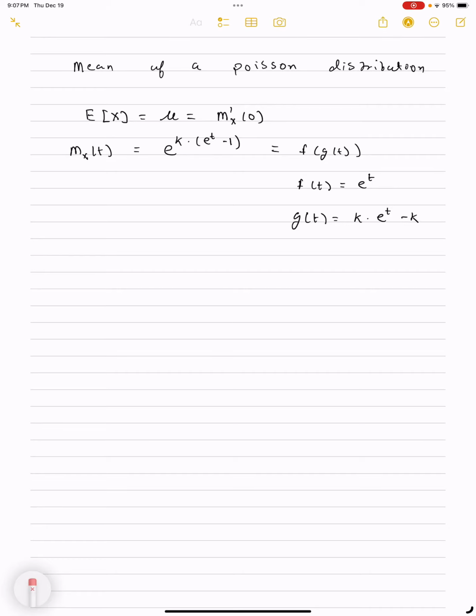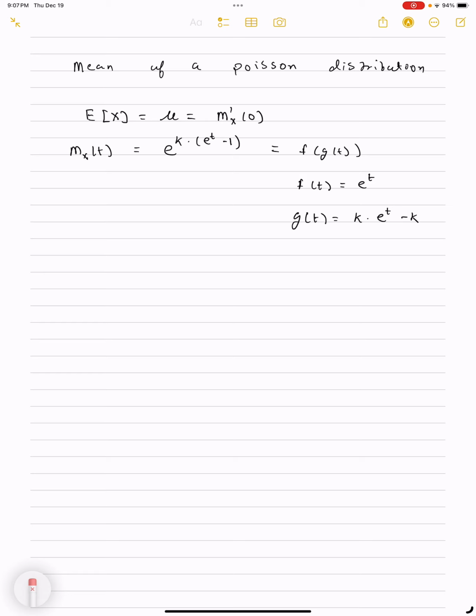Today we're going to be talking about the mean of a Poisson distribution. We're going to calculate the mean by using that the expected value, which is the mean, is the first derivative of the moment generating function evaluated at 0. And below, we've written down the moment generating function, which I've then written as a composite f of g of t.